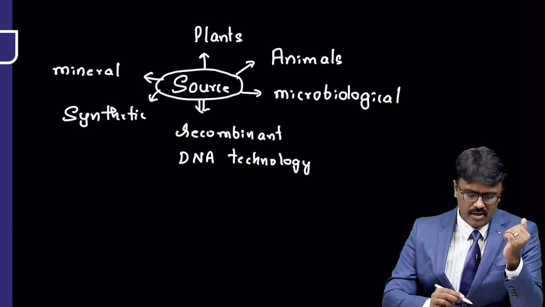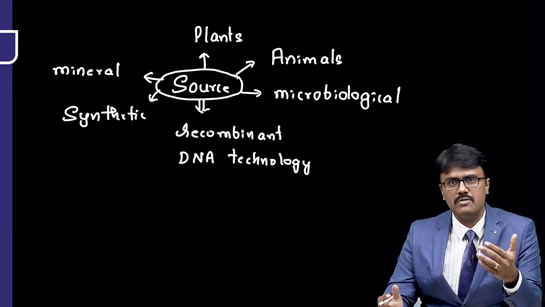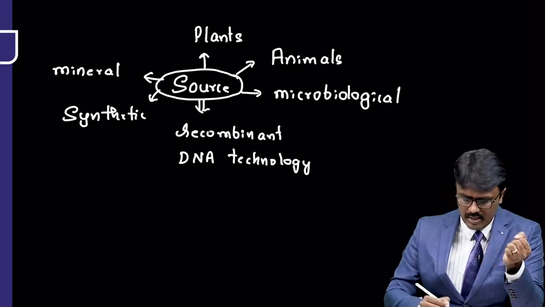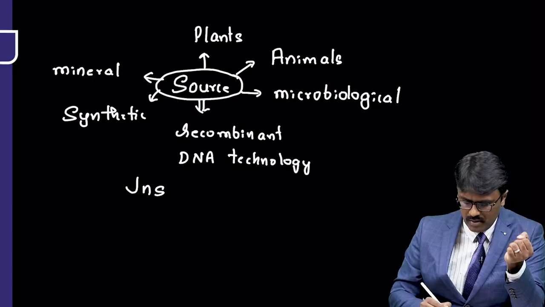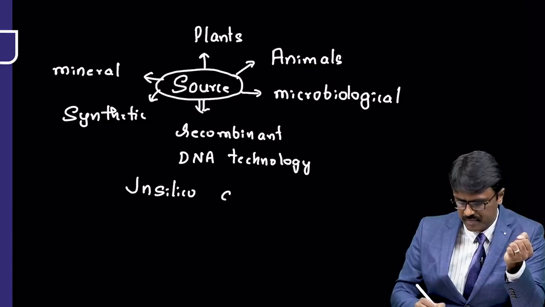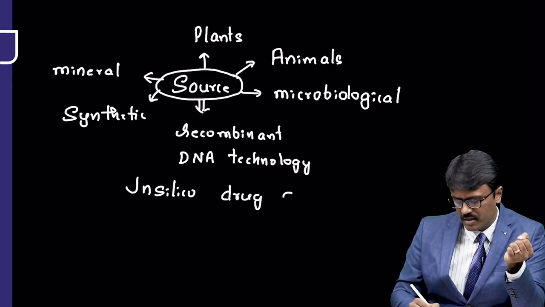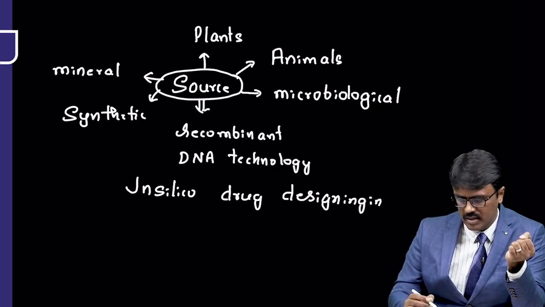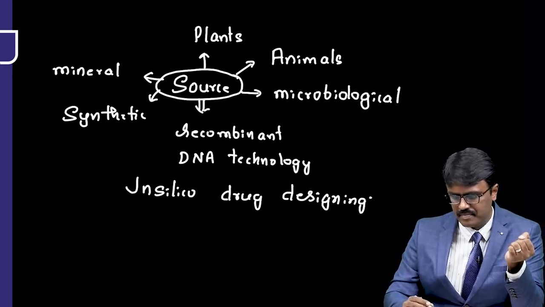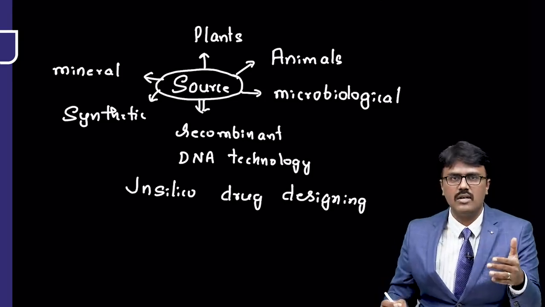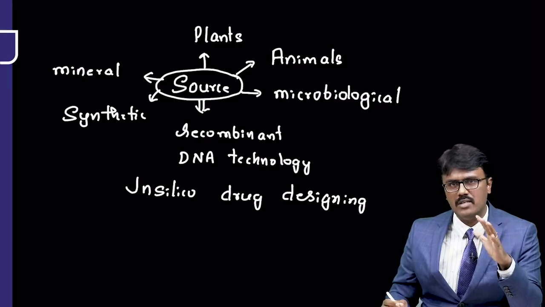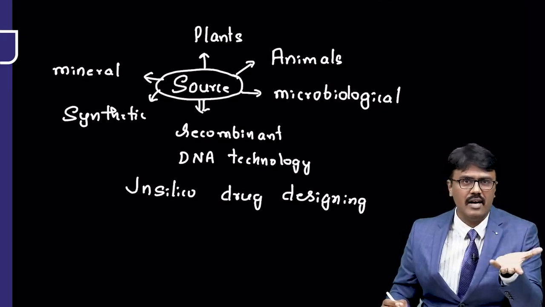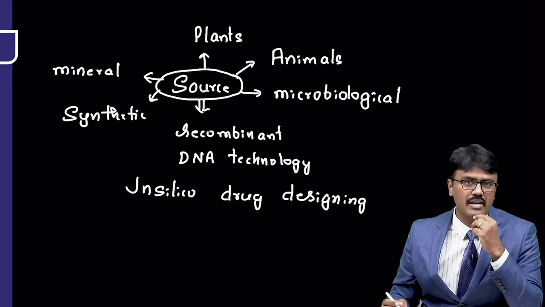But recently, computers have started being used for drug designing. It is called in silico drug designing. With that you get plenty of drugs which bind to the receptor, out of so many. Right? So these are the sources. That is how we get the drug. Now once the drug is in our hand, whom should I test it on?